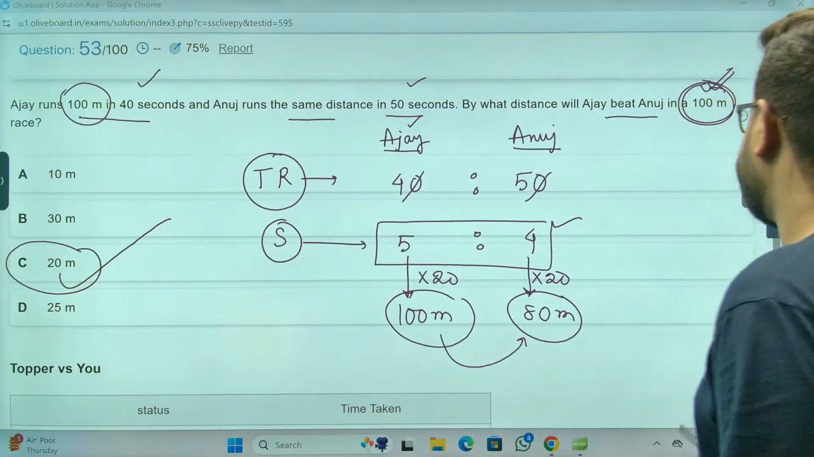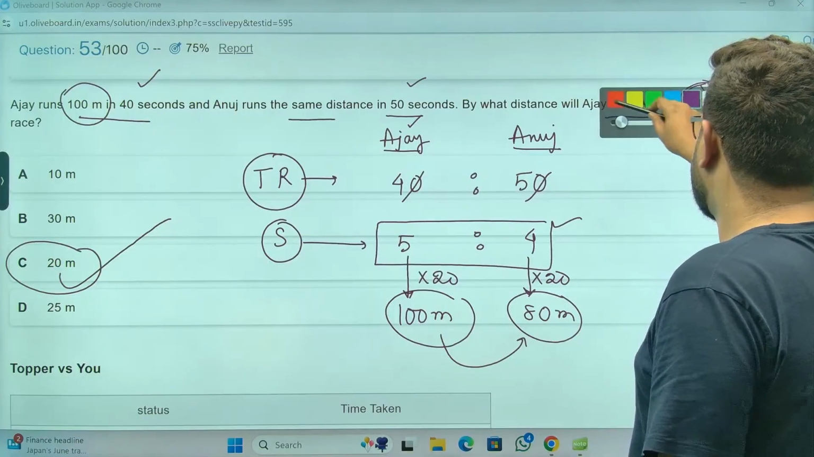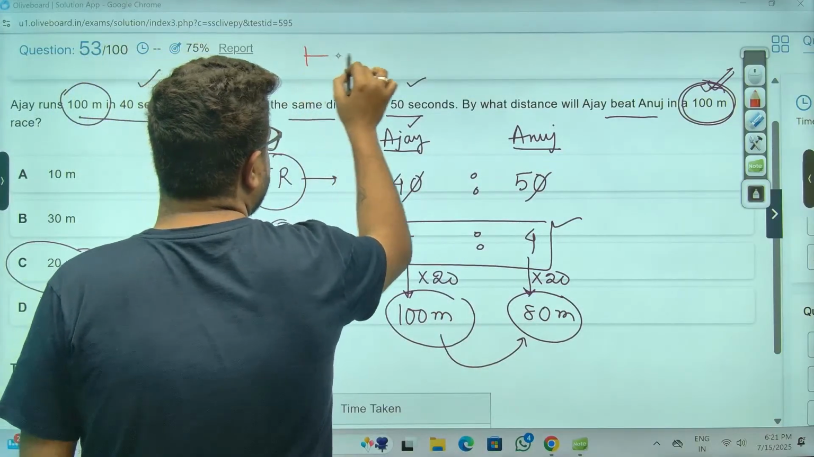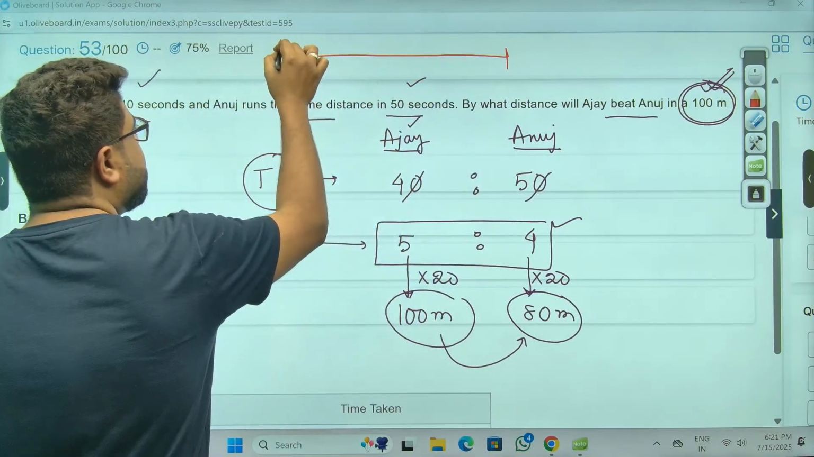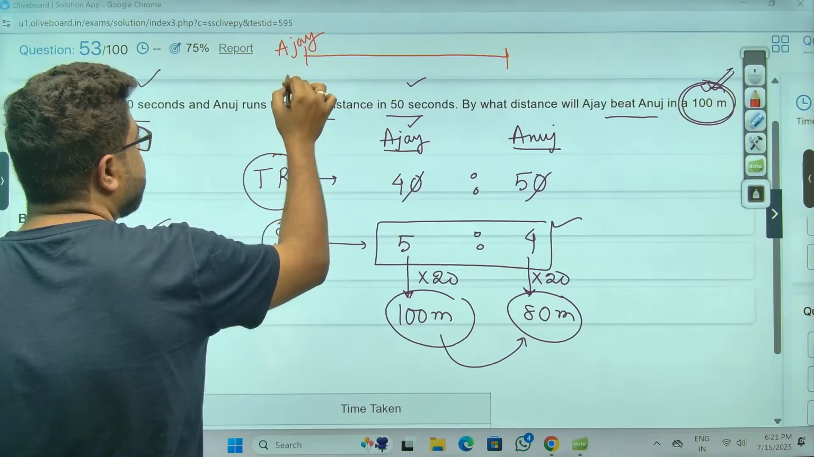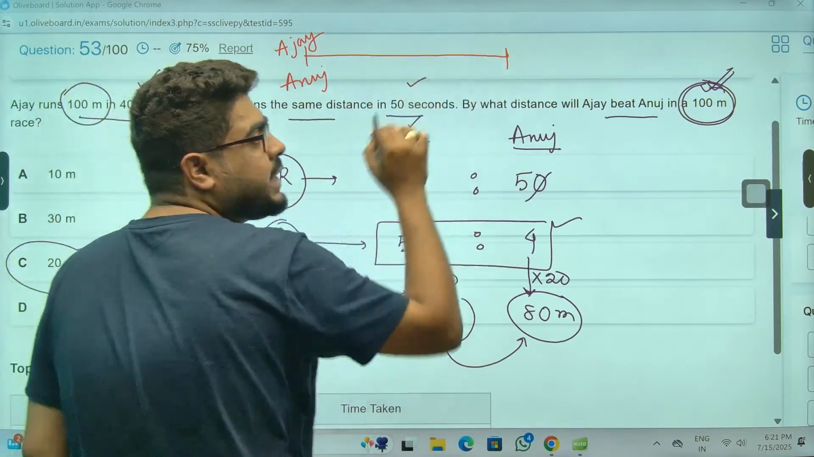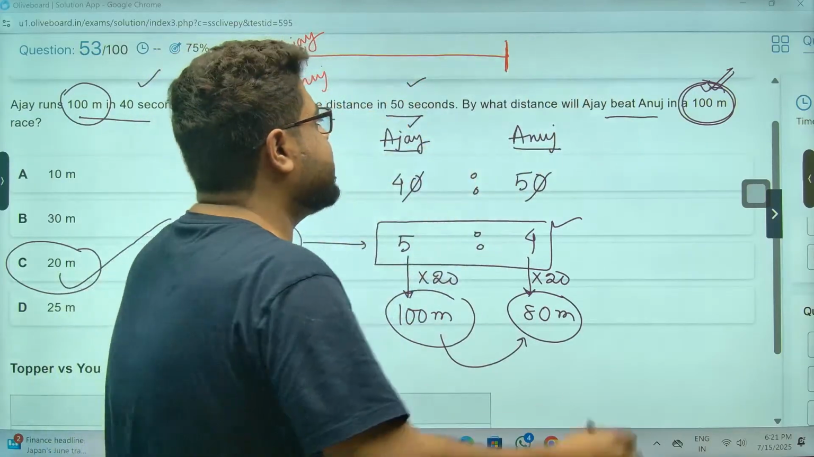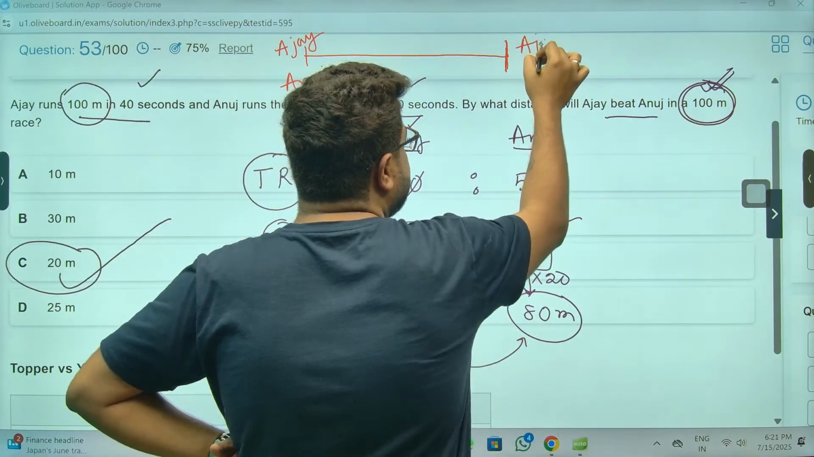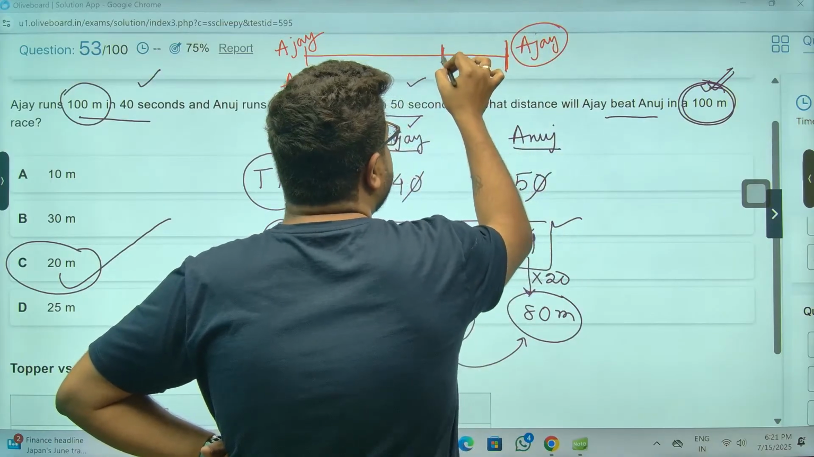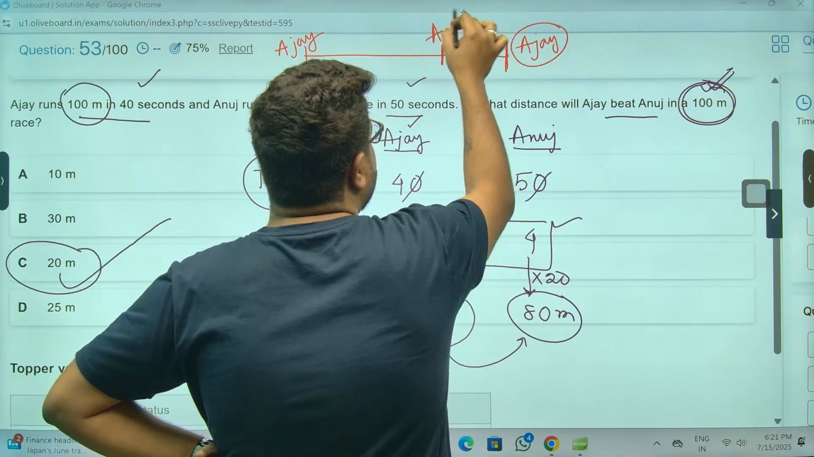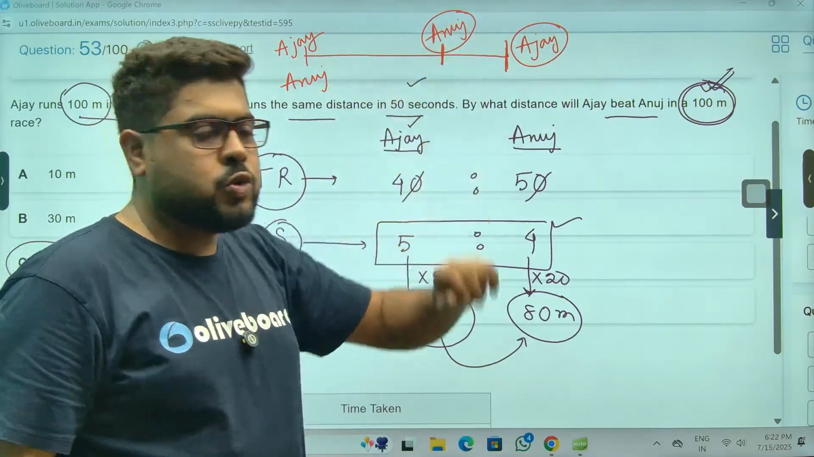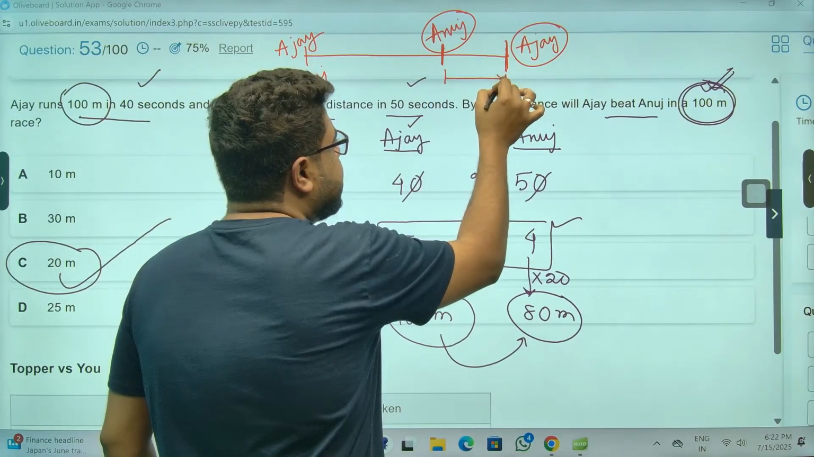Understand it properly, brother, look. In a race, what happens, brother? Let's say this is a race. Say Ajay and Anuj both have started from here. This is a 100-meter race. Now, Ajay will beat Anuj by a certain distance. Meaning what? Please understand. By the time Ajay goes here, this is the finish point. Anuj will be somewhere here. Why? Because Anuj is slow. Anuj will not be able to cover the entire distance. Anuj will be behind. So beating means how much behind.